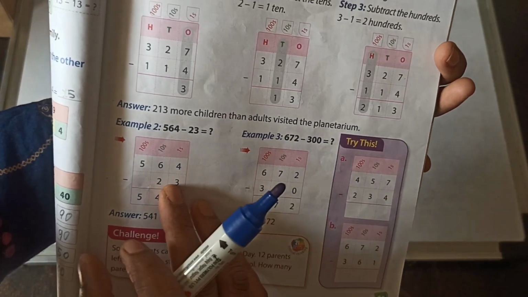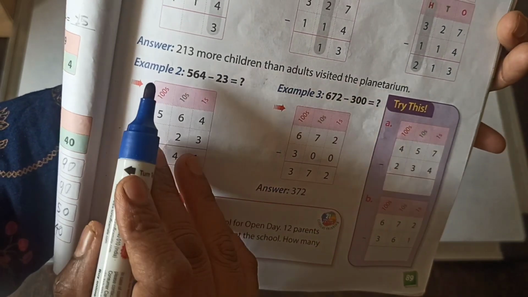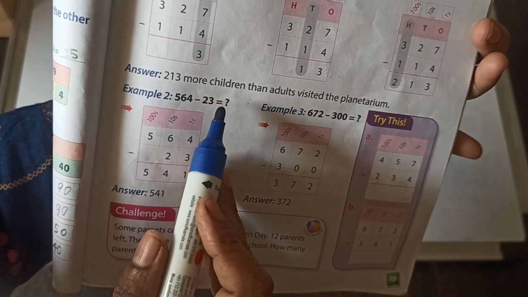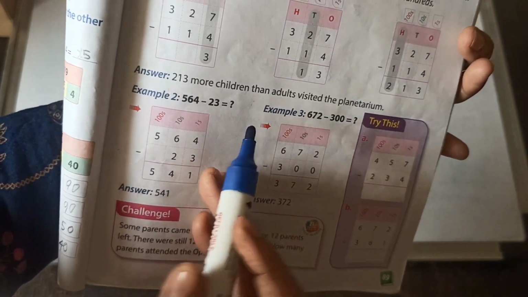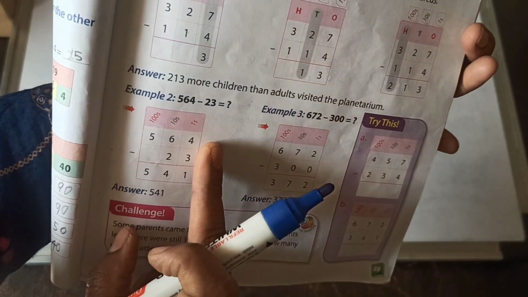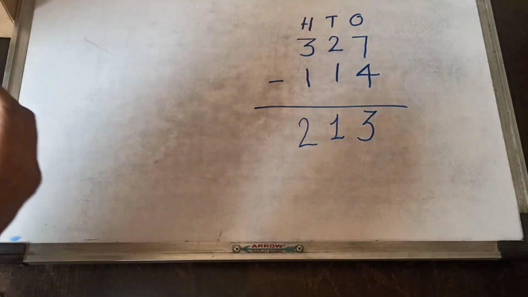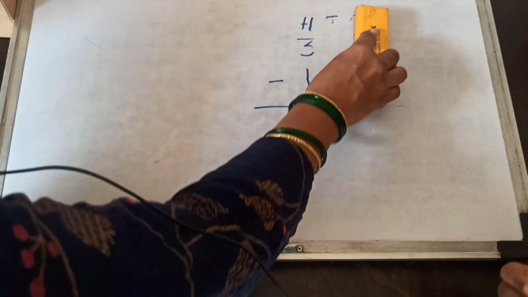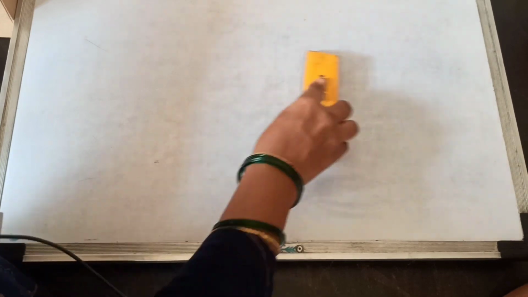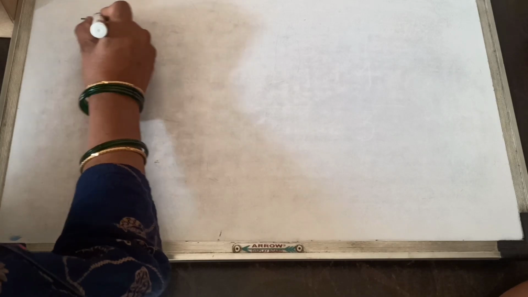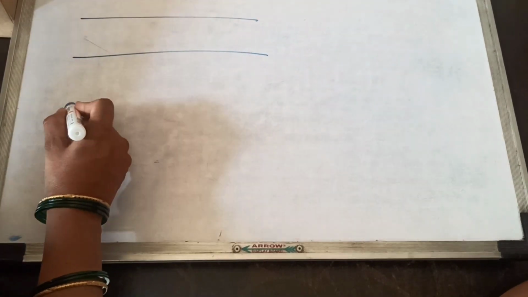That type. Okay, then next sum, our example: 564 minus 23 is equal to how many? Then first we form in 100 place, tens place and ones place. Okay, first we print our board. Okay, then we form.